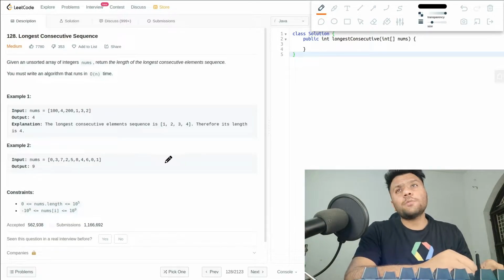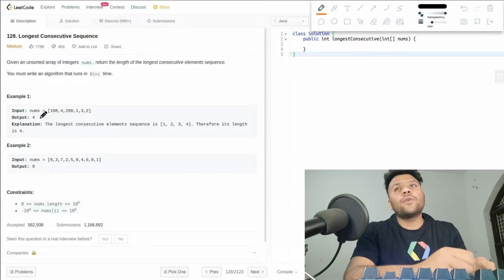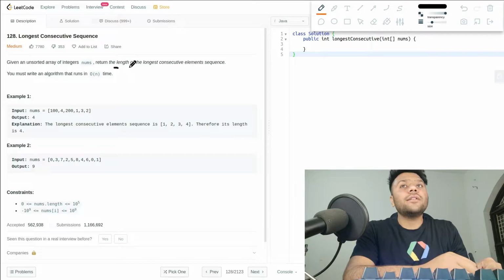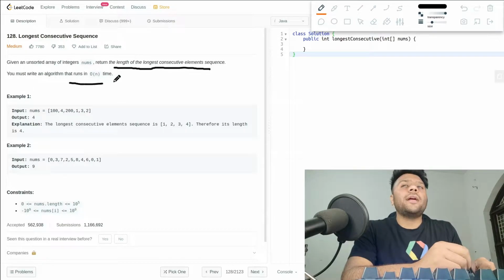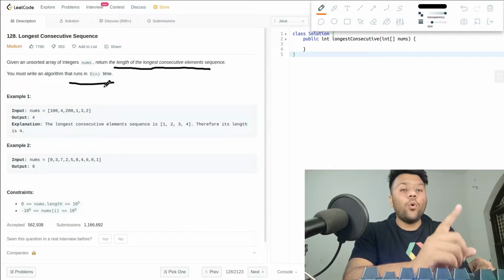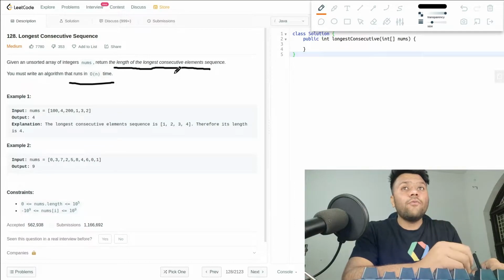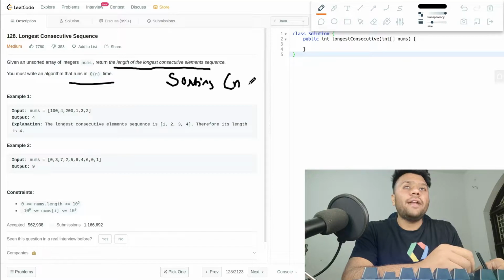Okay guys, so to solve this problem, first of all, look at this. We are given an unsorted array of integers and we have to return the length of the longest consecutive element sequence. You must write an algorithm in O(n) time. So it's saying we have to write it in O(n) time, so you can't use sorting. If you use sorting, then it will be O(n log n).